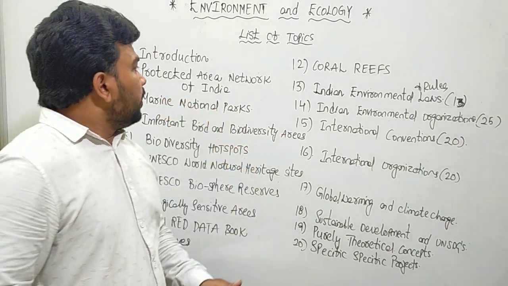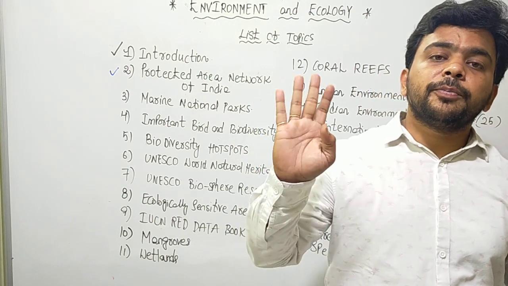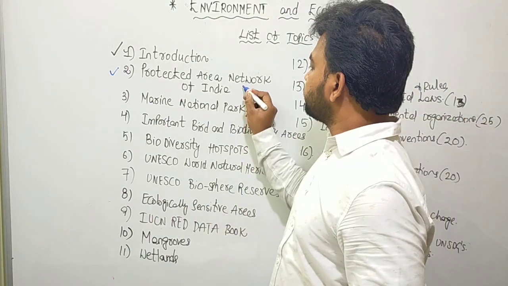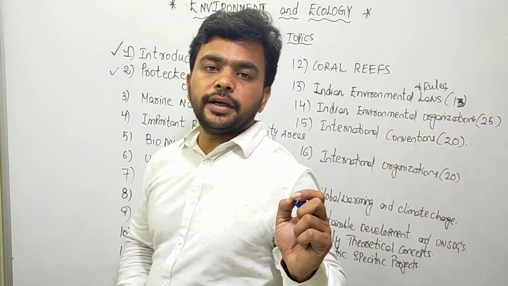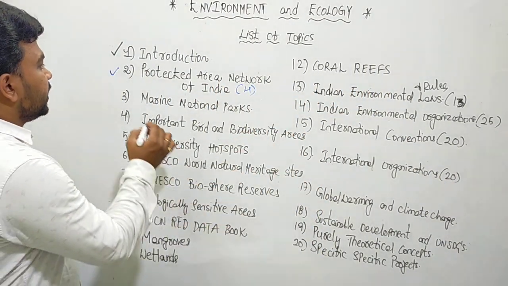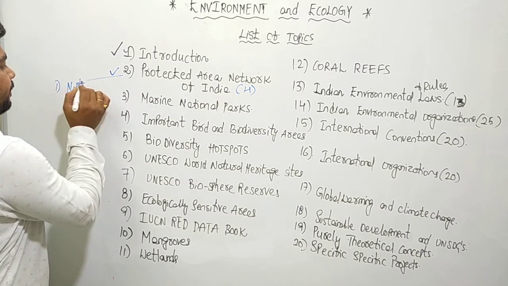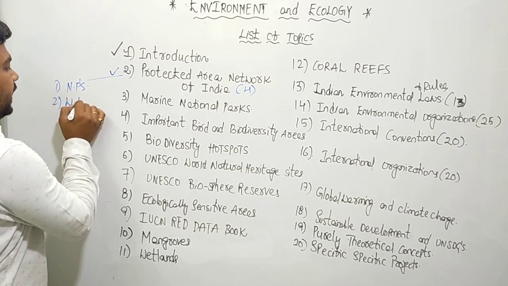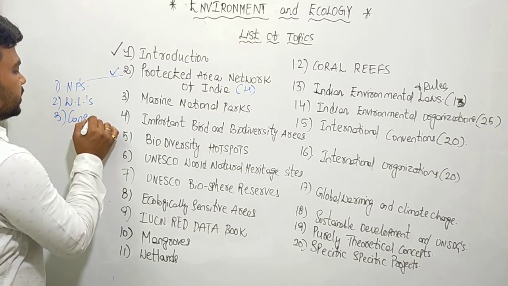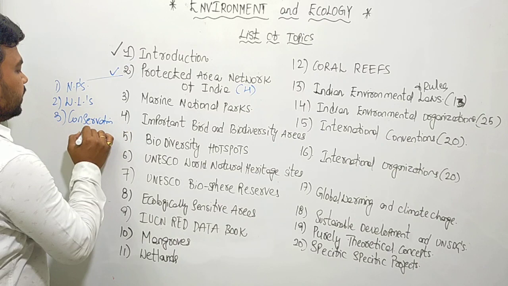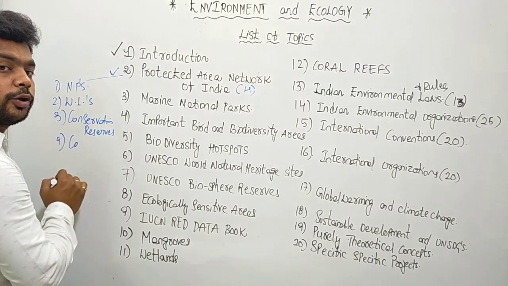This topic of Protected Area Network discusses the four types of protected areas in India. What are those four types created by the government of India? First one is called national parks. Second is wildlife sanctuaries. Third is conservation reserves. Fourth is community reserves.